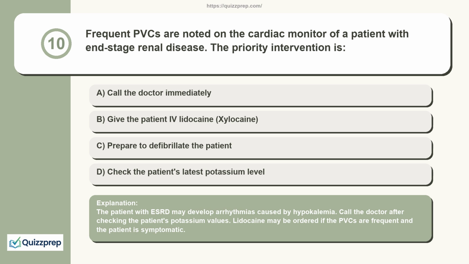The patient with ESRD may develop arrhythmias caused by hyperkalemia. Call the doctor after checking the patient's potassium values. Lidocaine may be ordered if the PVCs are frequent and the patient is symptomatic.